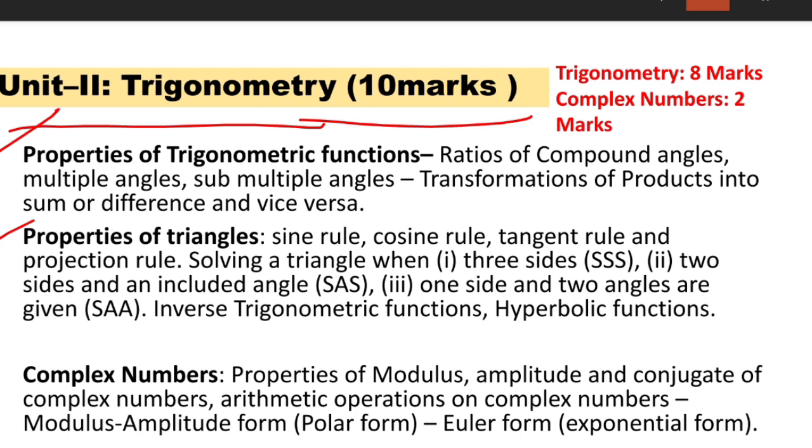The weightage of this trigonometry chapter is divided such that properties of trigonometric functions and properties of triangles consist of around 8 marks and complex numbers consist of around 2 marks.